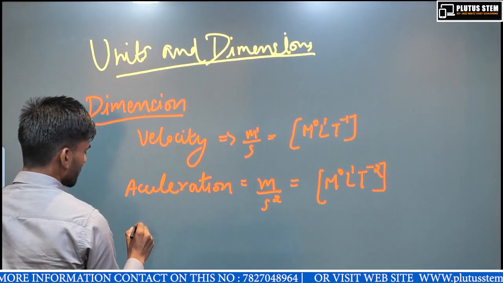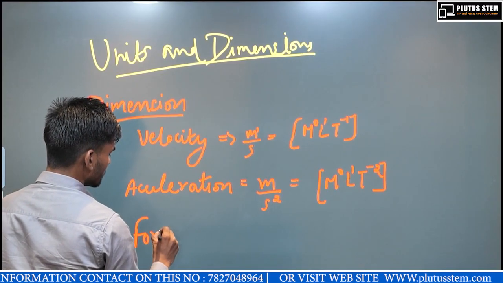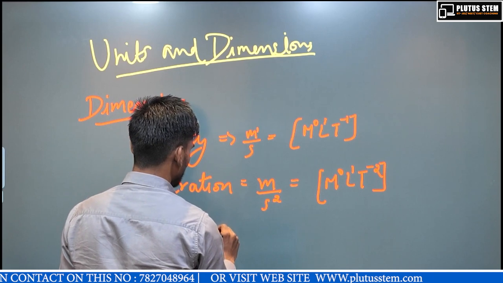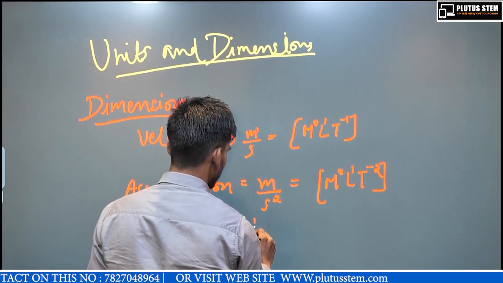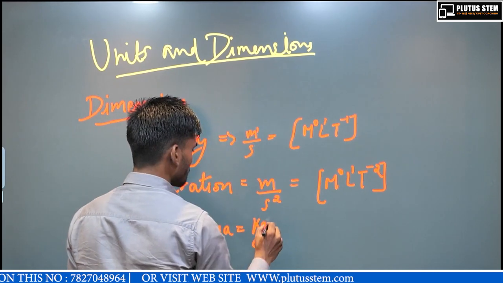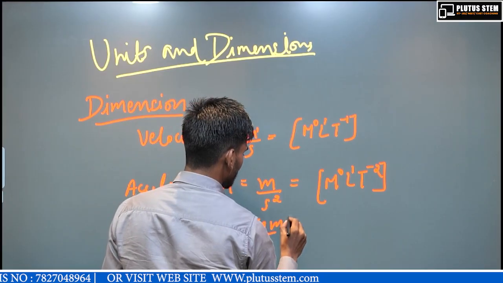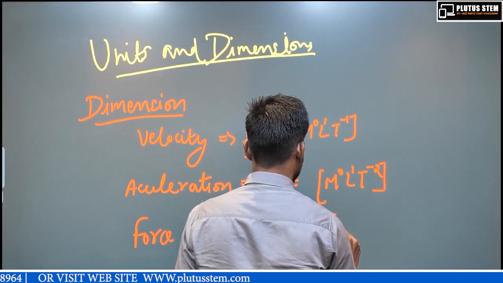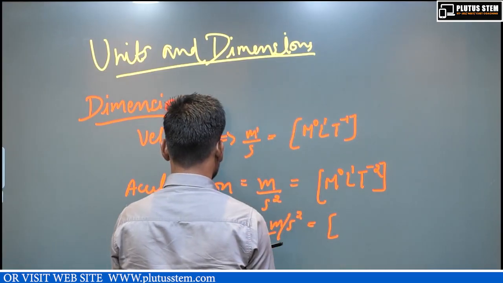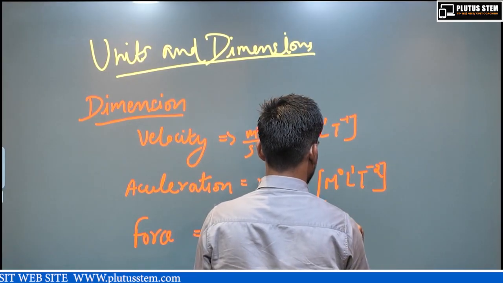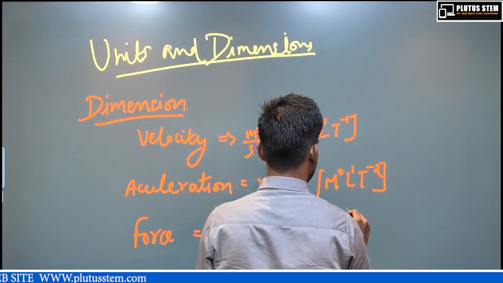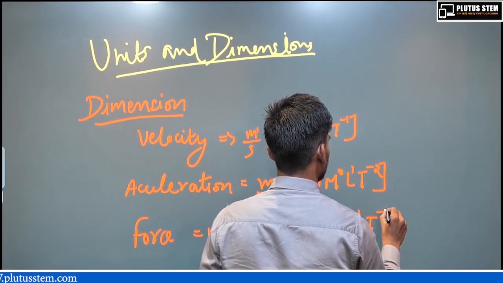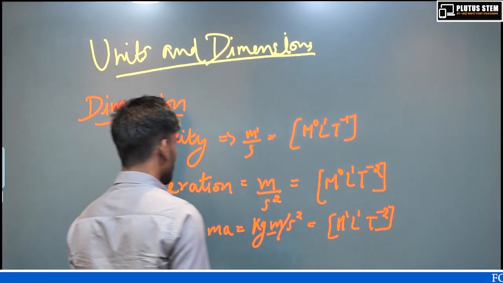If I calculate force, the unit is mass into acceleration, a kilogram meter per second square. So the power of kg is 1, L is 1, T is minus 2. This is a basic example of dimension.